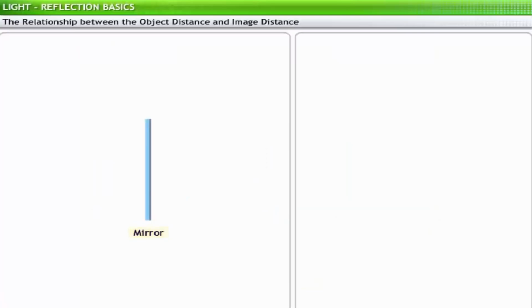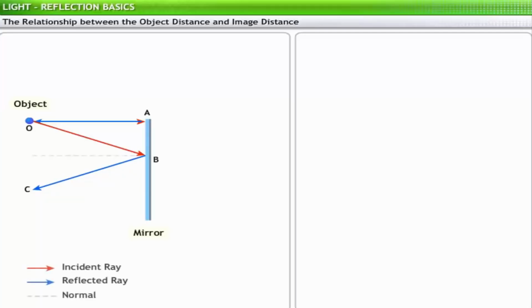How will you verify whether the distance of the object from the mirror actually equals the distance of the image from the mirror? Consider two rays from a point object O, placed in front of a plane mirror. The ray of light, which is incident normally at point A, is reflected back along the same path. However, the second ray, which is incident at point B, is reflected along BC. This ray obeys the law of reflection, where N is the normal as shown.